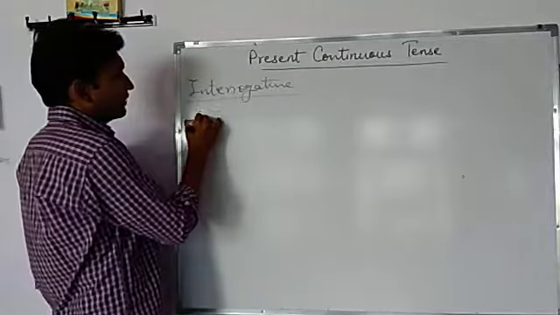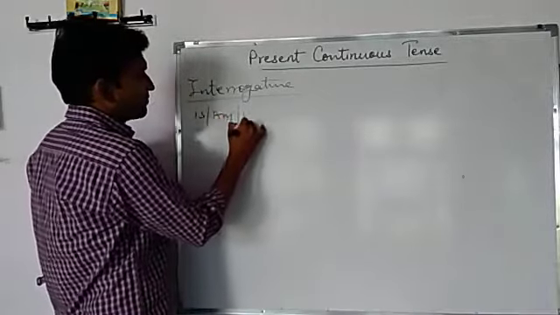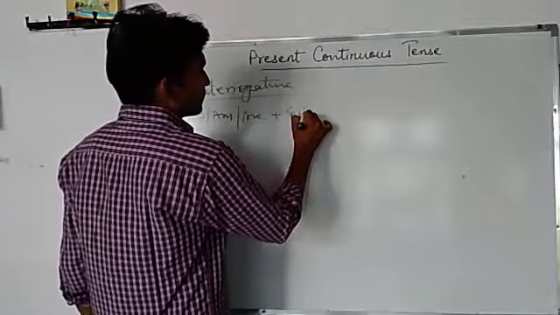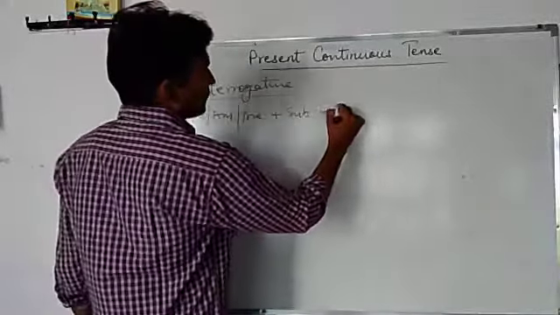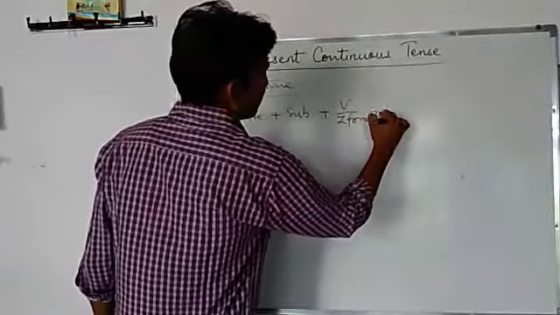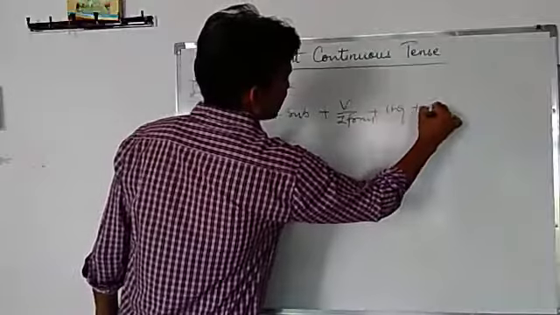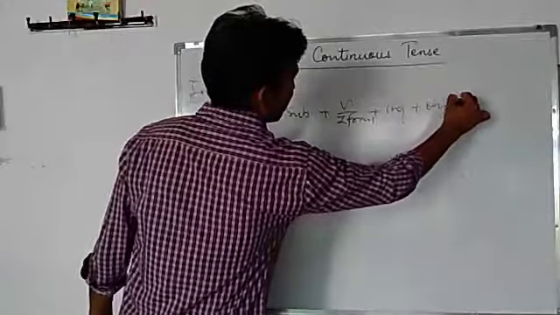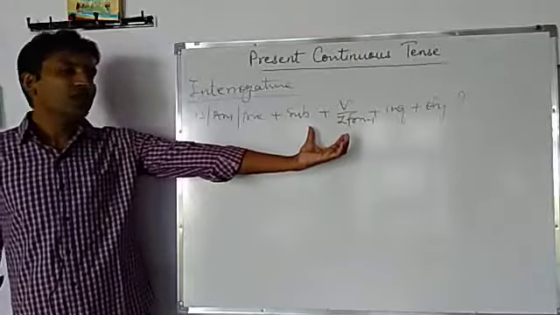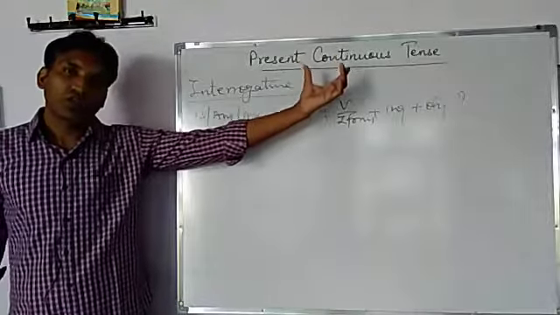Helping verbs are is, am, and are, plus subject plus be first plus ing plus object and question mark. So this is the formula for framing interrogative sentences of present continuous tense.